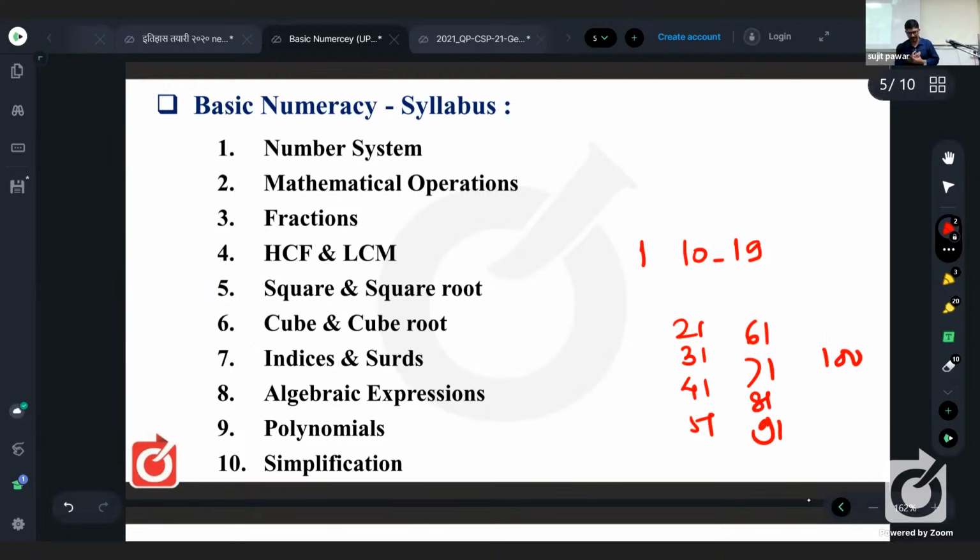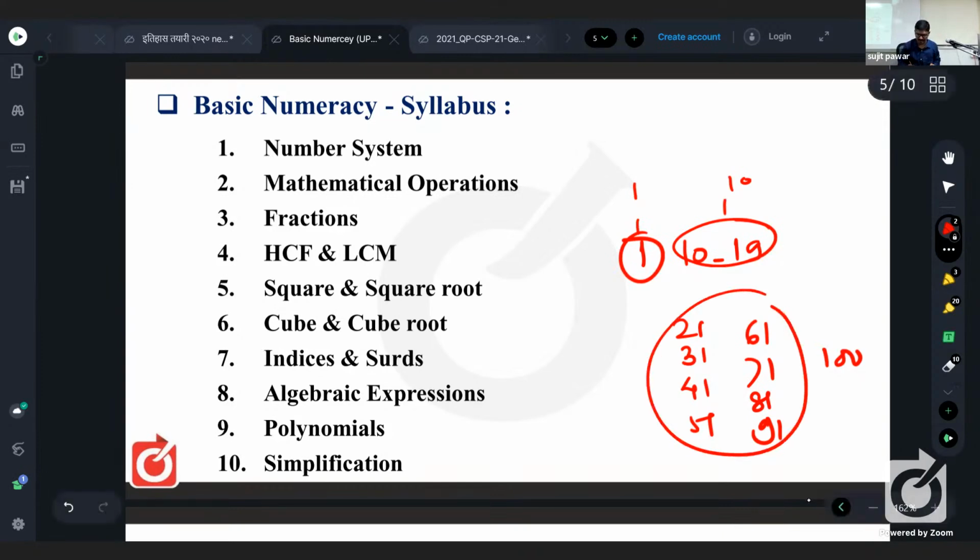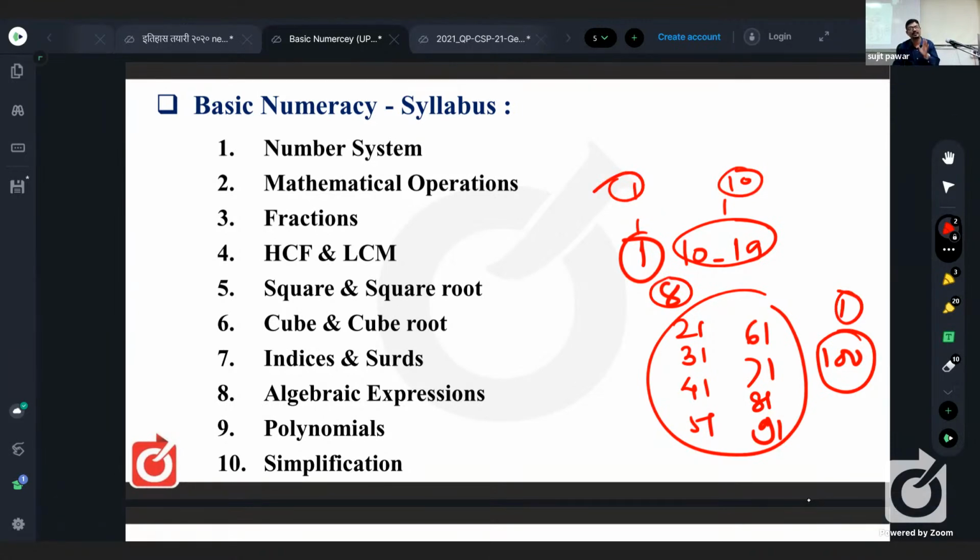Is it clear? Listen. So the numbers in which we find the digit 1 are here. First is 1, then 10 to 19, including both. These are 10 numbers. So number 1 is single, then 10 to 19, these are 10, then these are 8, and this is a single number. So how many numbers are there in which we find the digit 1? 20 numbers. What are those? 10 plus 8, 18, plus 1 and plus 1. So these are 20 numbers in which we find the digit 1.